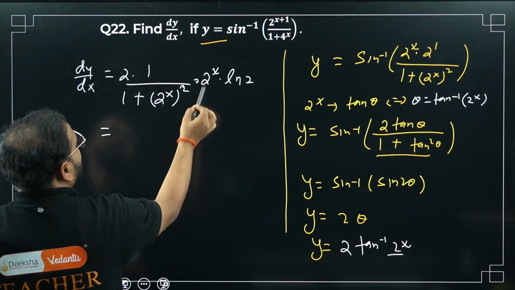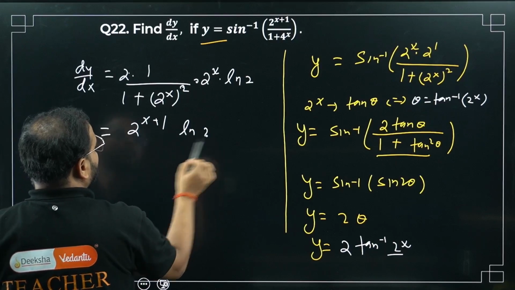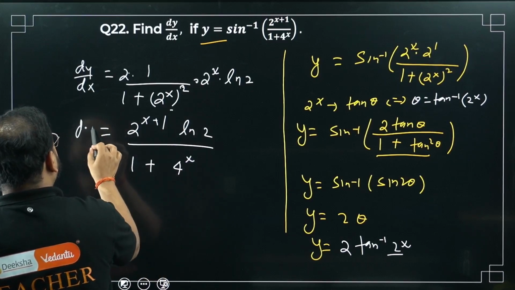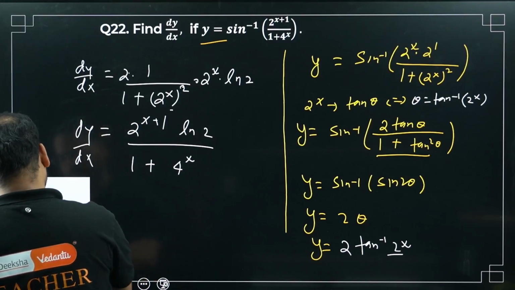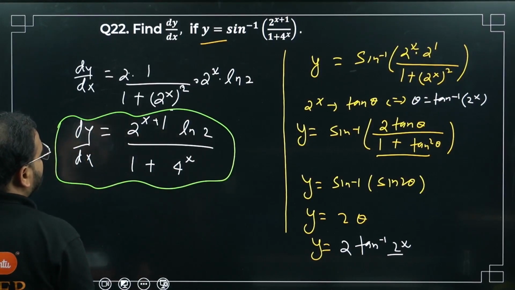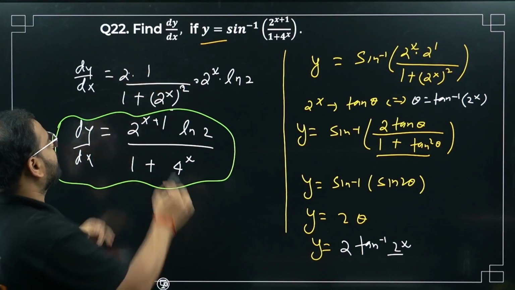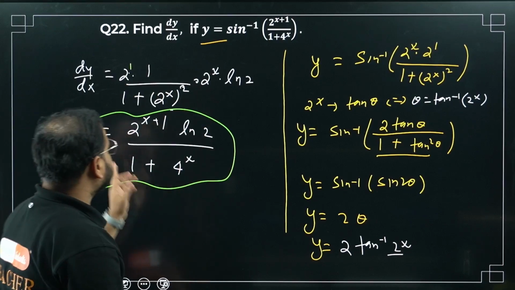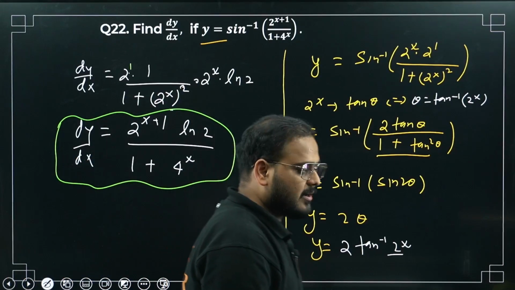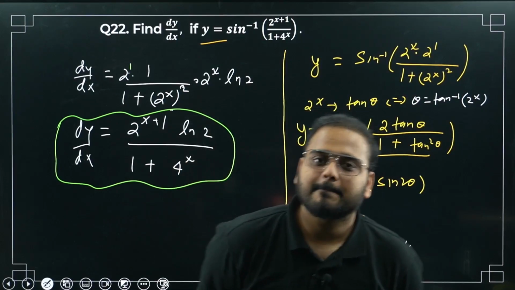If you differentiate 2 power x, you're going to get 2 power x ln 2. Please check. What am I getting now? 2 power x is here, 2 is here. So 2 power (x plus 1) ln 2 upon 1 plus 4 power x, dy by dx. Please have a look. ln 2 same. 2 power x is here, 2 power 1 is there, so I can add the exponents, x plus 1, and this is going to be 2 power 2, so 4 power x. Simple question, but if it is asked it is good for you. You can get this answer, and it's a good question that can be asked in the exam also. Okay, I hope you understood this.